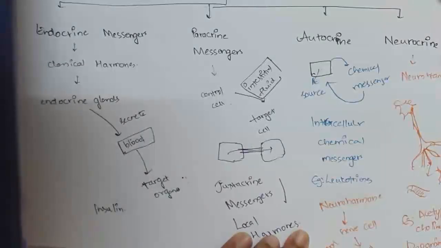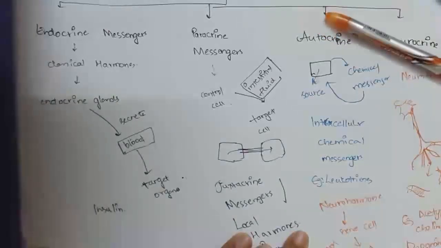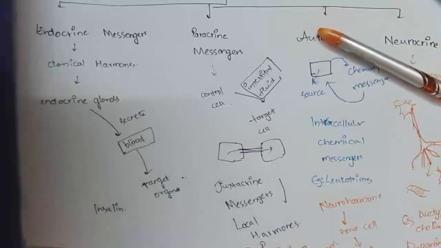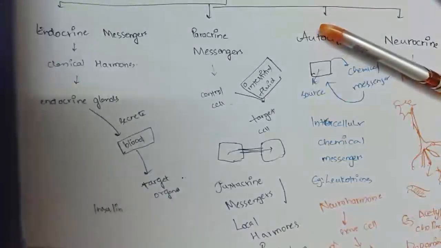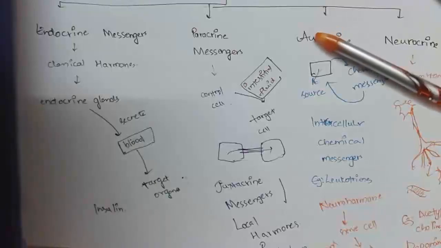Neurohormones are the substances which are secreted by the nerve cell. These nerve cells secrete these substances into the blood, and then from the blood they are transported to the target organs. These are nothing but the same as endocrine hormones. The main example is ADH. So these are the examples and the things that come under chemical messengers.